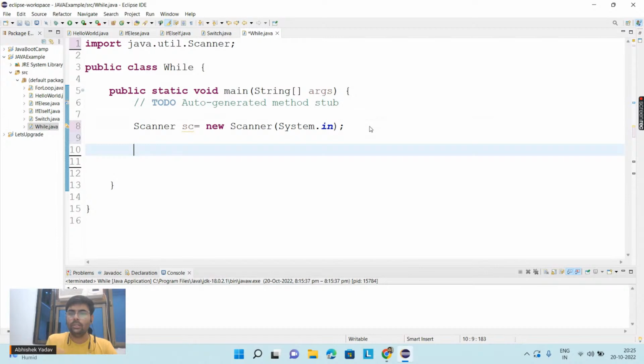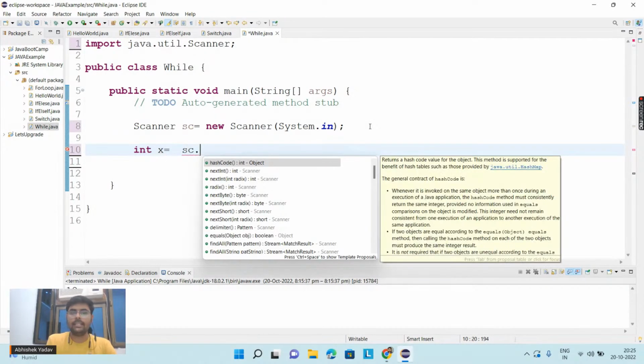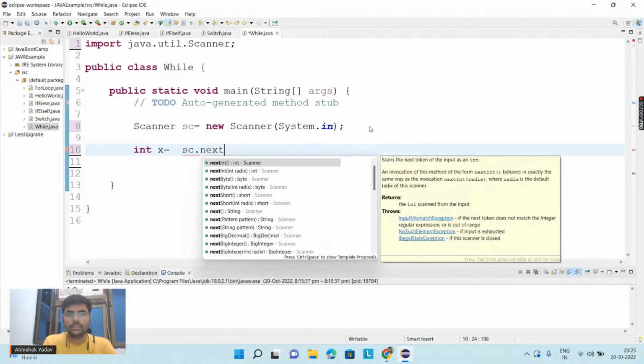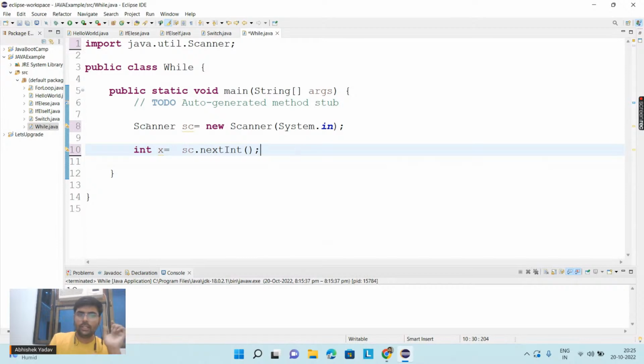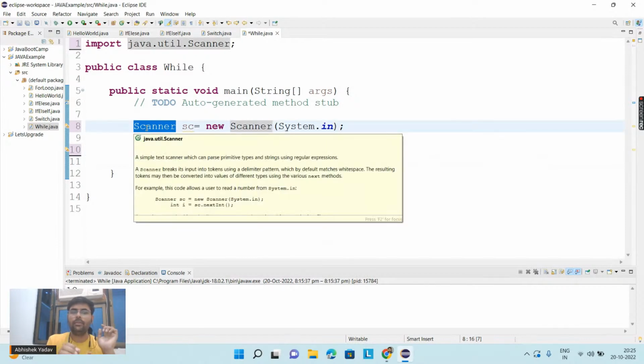Now I want to use that data from the buffer. In order to use that data, you are saying, hey, I will use the object that is sc, and after that I will say, hey, I want that data in integer format. Let's suppose you want the data in integer format. So here you have to use the function that is nextInt. Okay, nextInt.